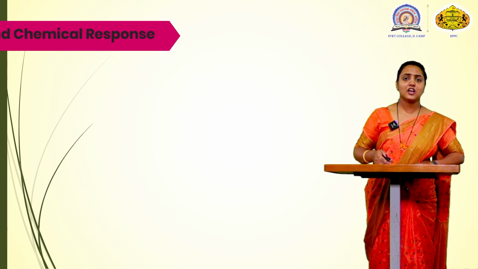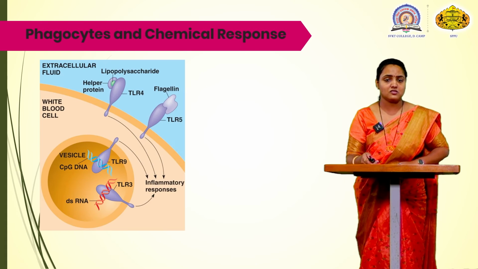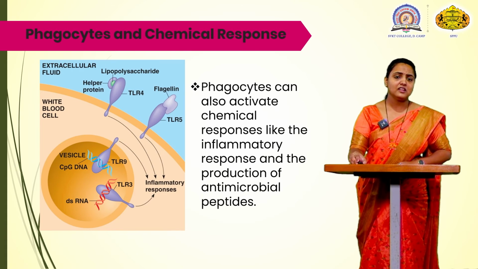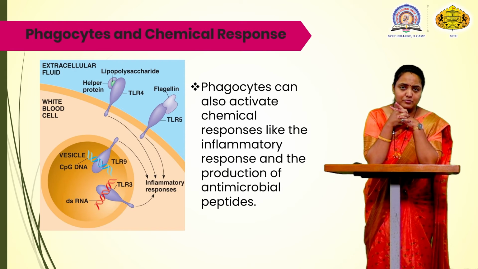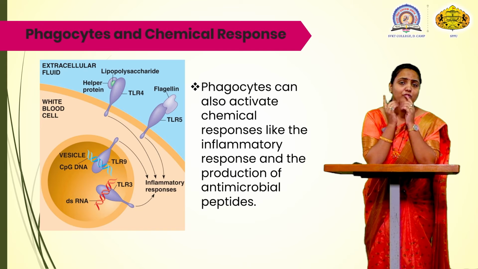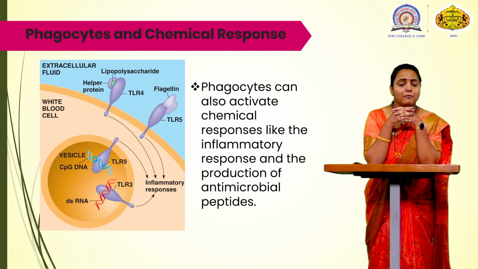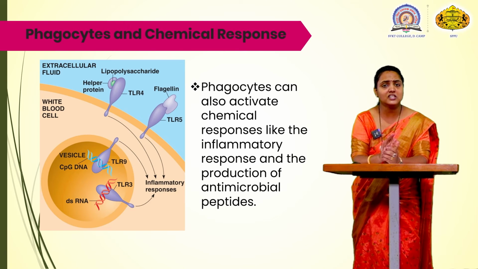And next we are going to see about the phagocytes and their chemical responses. We have already seen the various types of toll-like receptors which are present in the body, by which a foreign material is recognized so it can be killed; these receptors and these responses are activated.